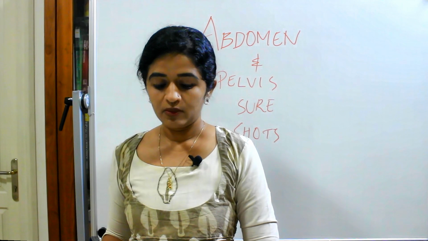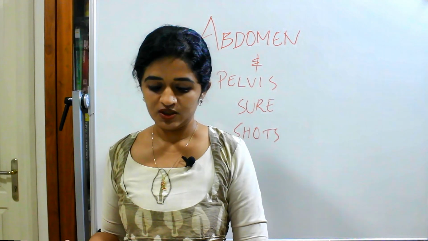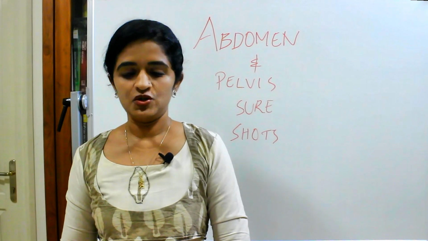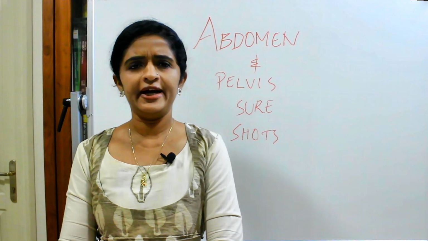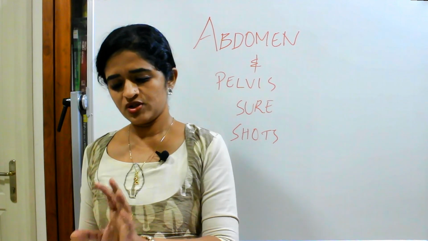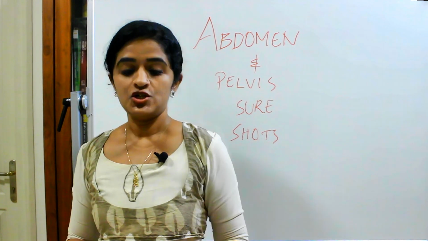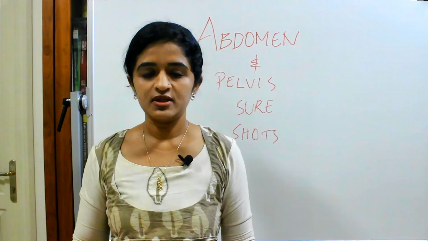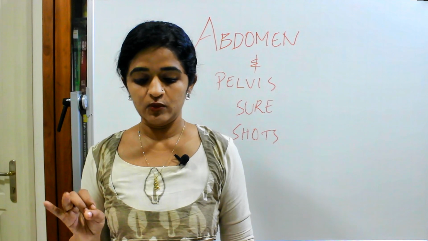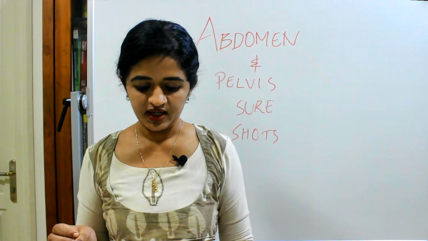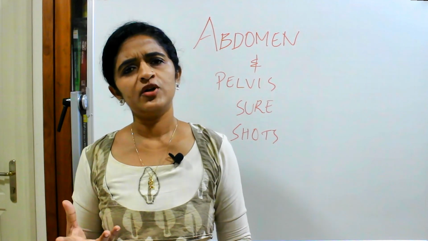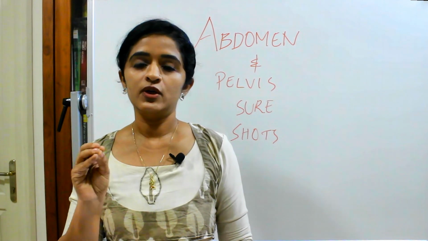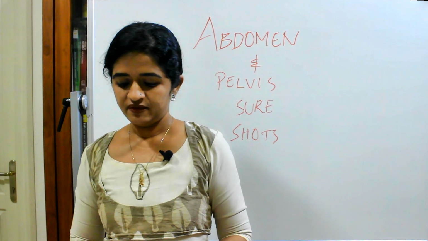Then coming to the next topic, ischiorectal fossa. It can be asked as a structured essay as well. In the ischiorectal fossa, the boundaries with the help of the single diagram, that is enough. So the day before exam you just focus on that diagram, that's enough. And ischiorectal abscess. Then some other favorite short notes from this region are: what do you mean by perianal space, what do you mean by pudendal canal or Alcock's canal, what do you mean by pudendal nerve. So when you read pudendal nerve, just remember the main branches of pudendal nerve, that's enough. And how will you give a pudendal nerve block, that's enough.